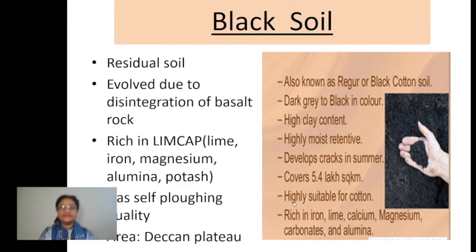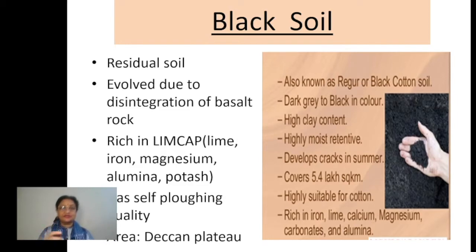Now, how are these soils formed? Black soil, as I just said, is an example of residual soil. That means it is found at the same place where it originated. Basically, you should keep in mind, children, that the gray or dark gray, or blackish, color of this soil is the main thing by which you can relate its origin. It is formed by the disintegration, or the breaking down or weathering, of a type of rock called igneous rock.